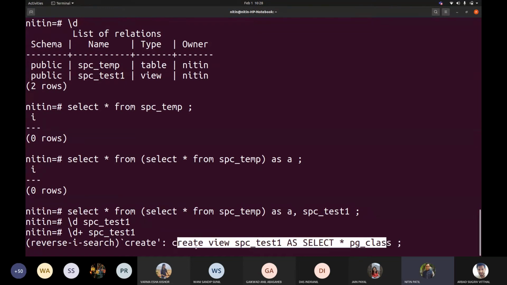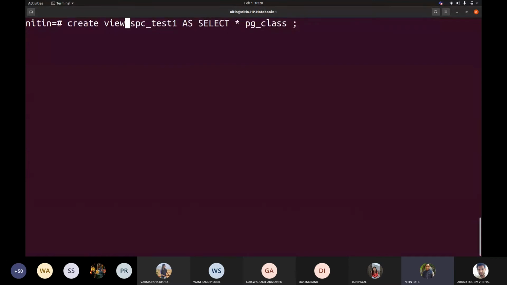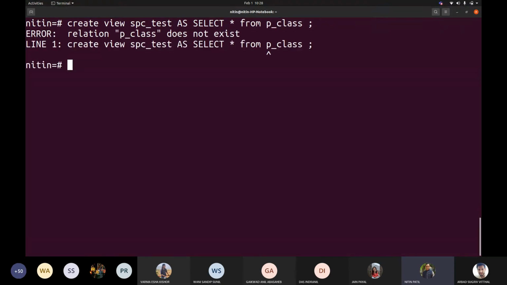Because what I wrote, if you recall, the create view command, I applied this command. Now in this case, if I see, there are two different commands running. One is select star from PG class and another is create view. Now at the time of execution, it has to use two different things, because if I change this and make an error, it definitely first verified this.